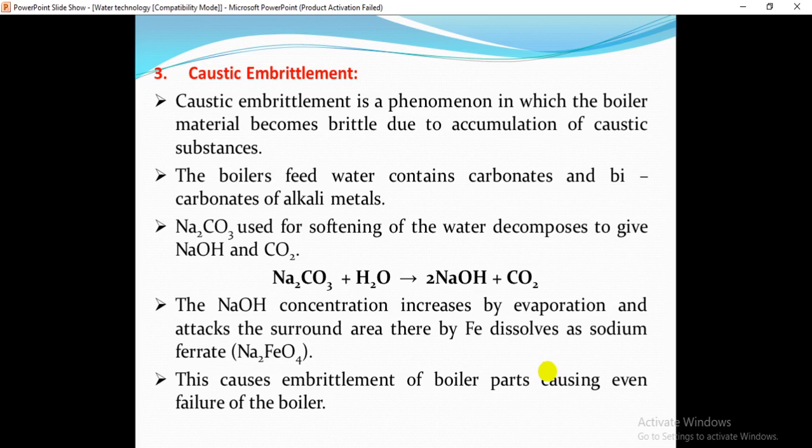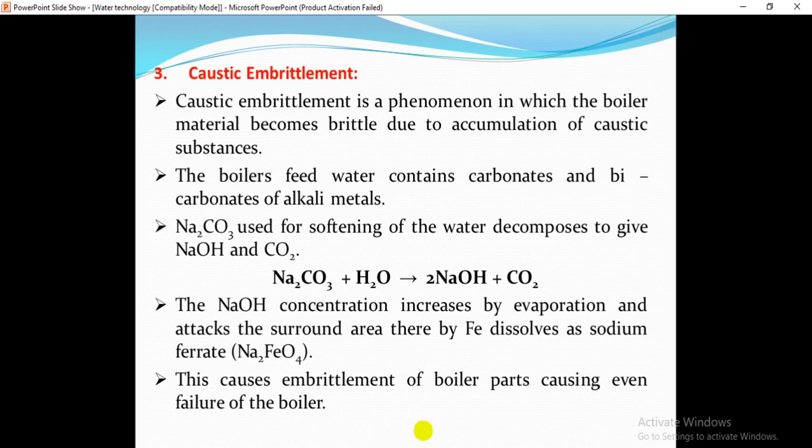We are continuously giving heat to the boiler, so the water evaporates and slowly the sodium hydroxide concentration increases. Due to this increasing concentration, the sodium hydroxide attacks the surrounding area, and the iron slowly dissolves as sodium ferrate.